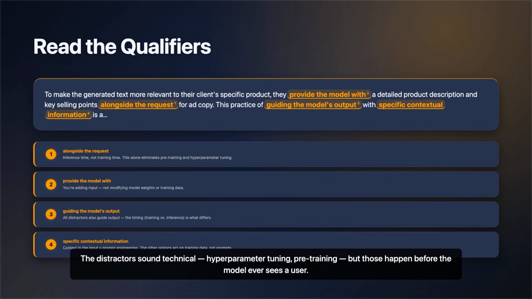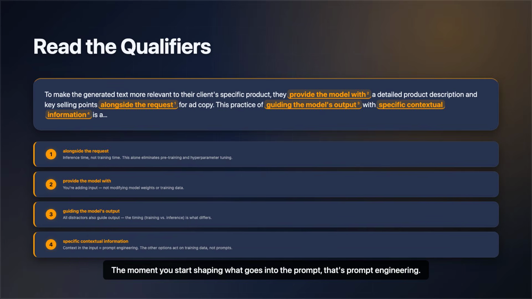The distractors sound technical. Hyperparameter tuning, pre-training, but those happen before the model ever sees a user. The moment you start shaping what goes into the prompt, that's prompt engineering. The phrase "alongside the request" is your giveaway.